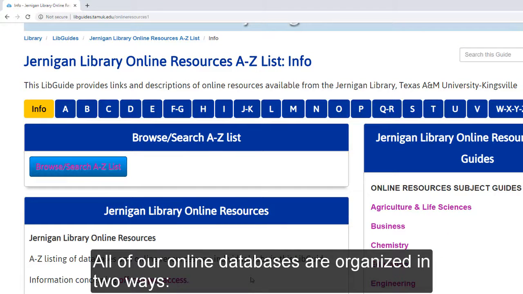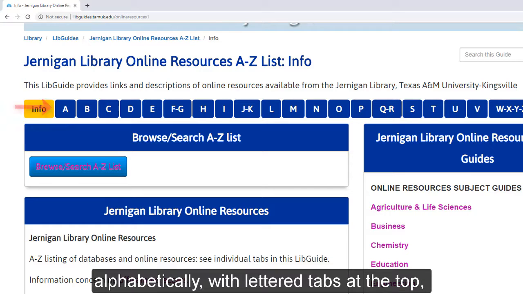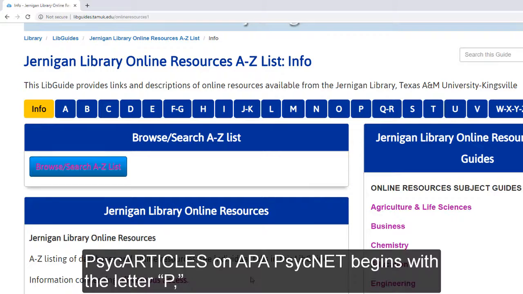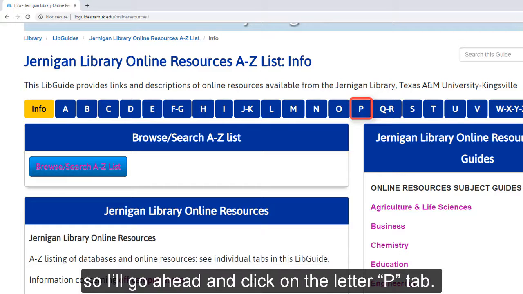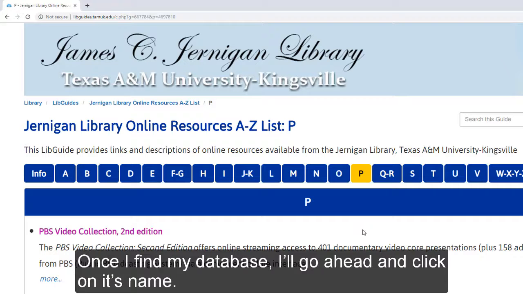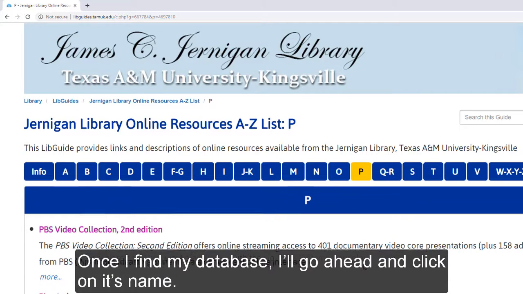All of our online databases are organized in two ways, alphabetically with letter tabs at the top, and by subject on the right. PsycARTICLES on APA PsycNET begins with the letter P, so I'll go ahead and click on the letter P tab. Once I find my database, I'll go ahead and click on its name.